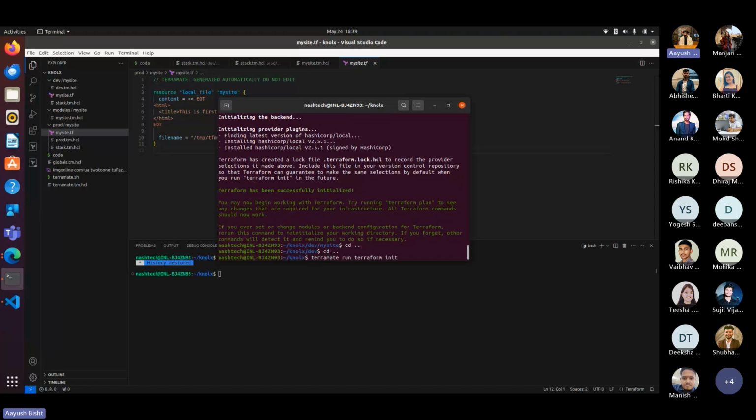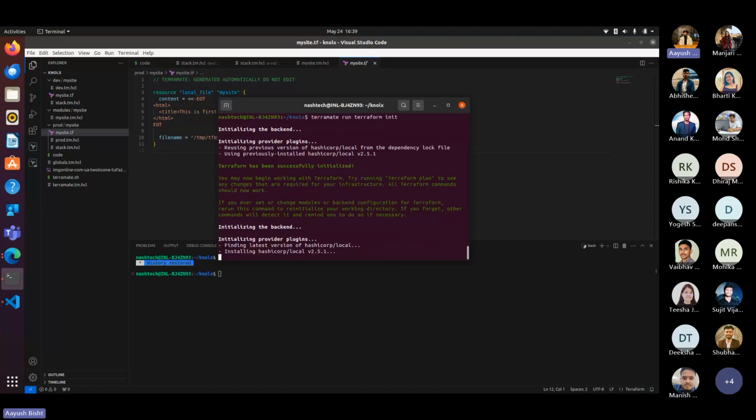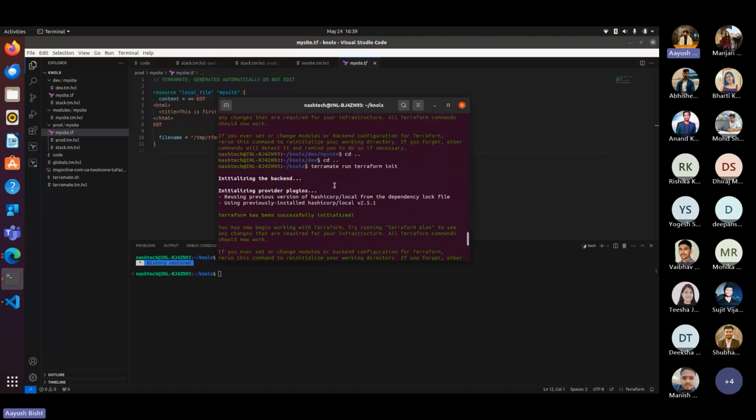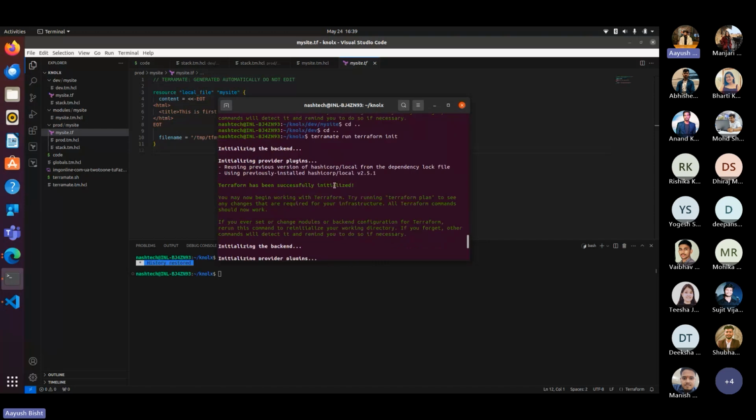Rather than using terraform init for each and every environment separately, this command runs the Terraform command from the project root. As you can see, it initiated it for the two environments, prod and dev.